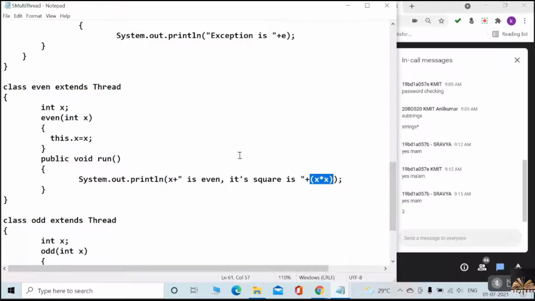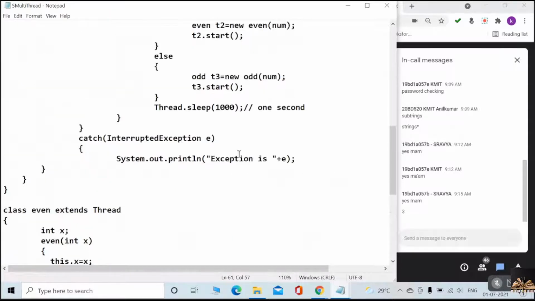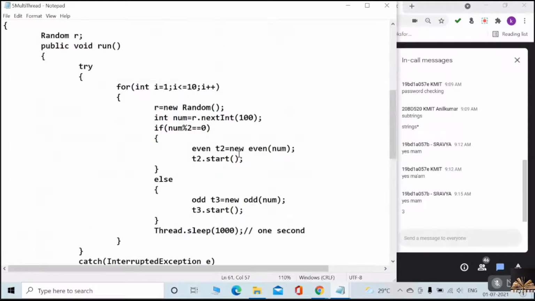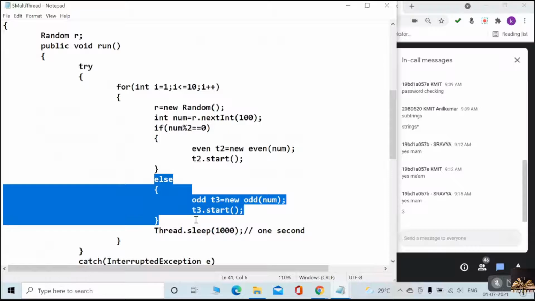So again I'm going back. If it is an odd number, whatever the random integer method generates, then what happens? It comes to the else part. Then thread 3 comes into the picture.